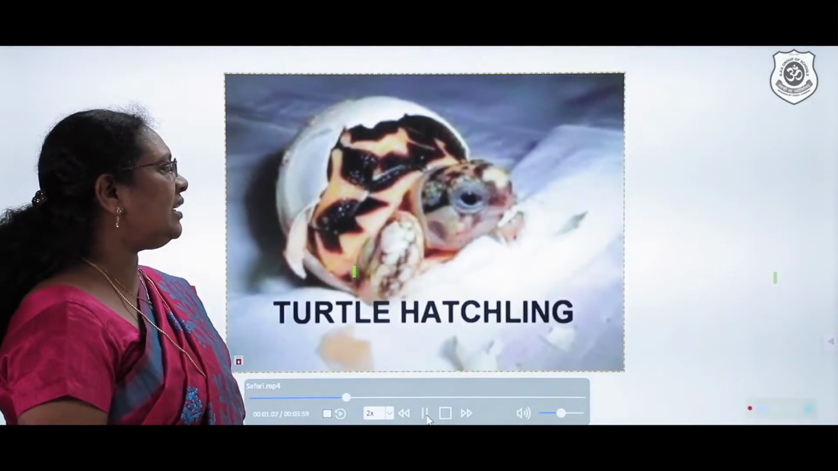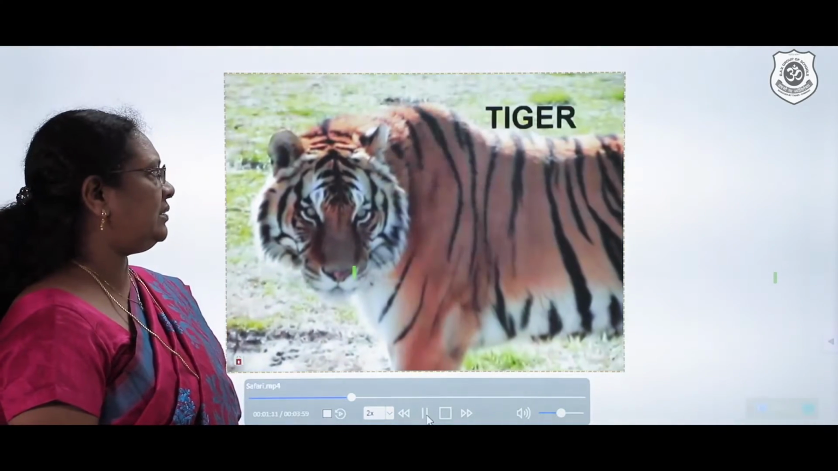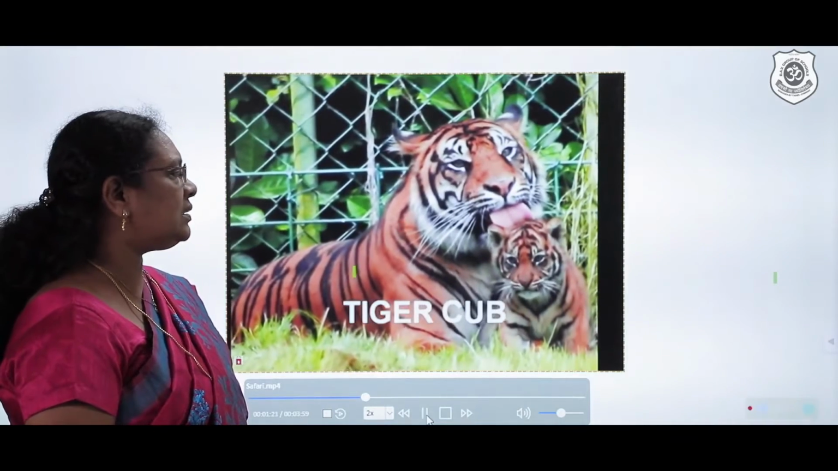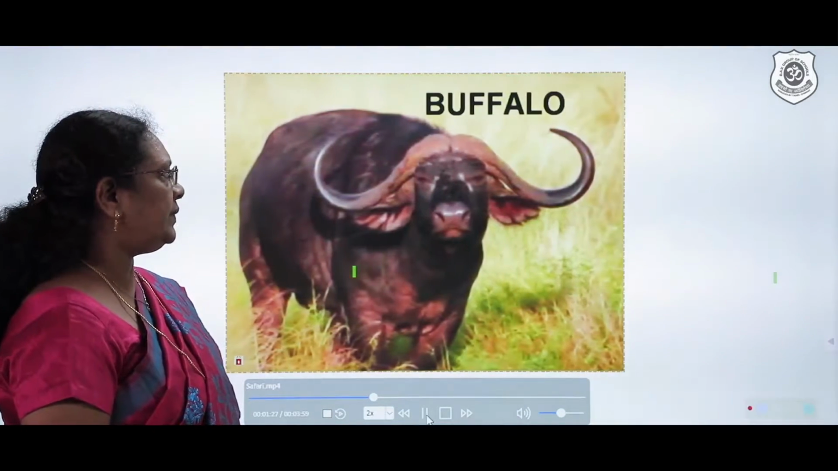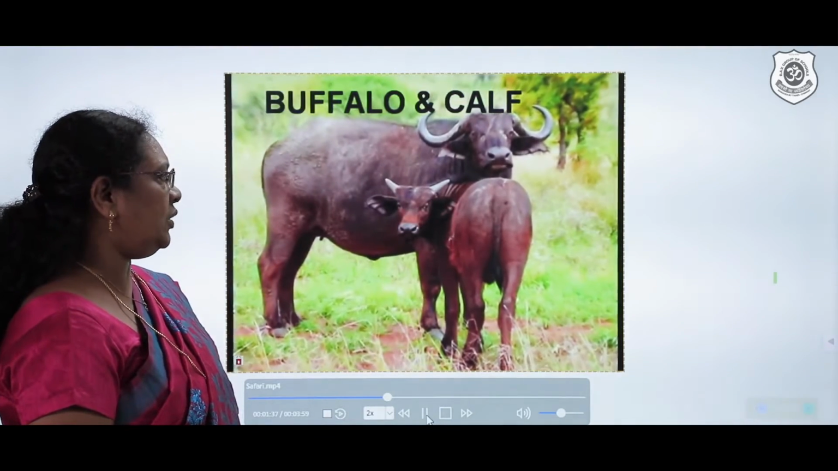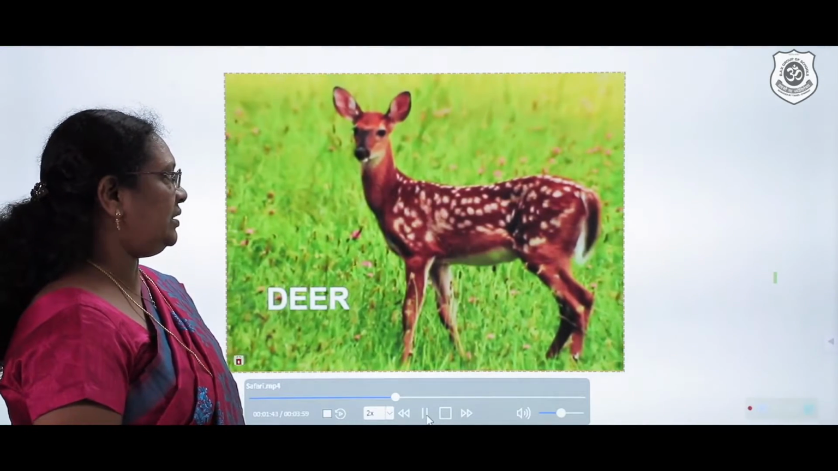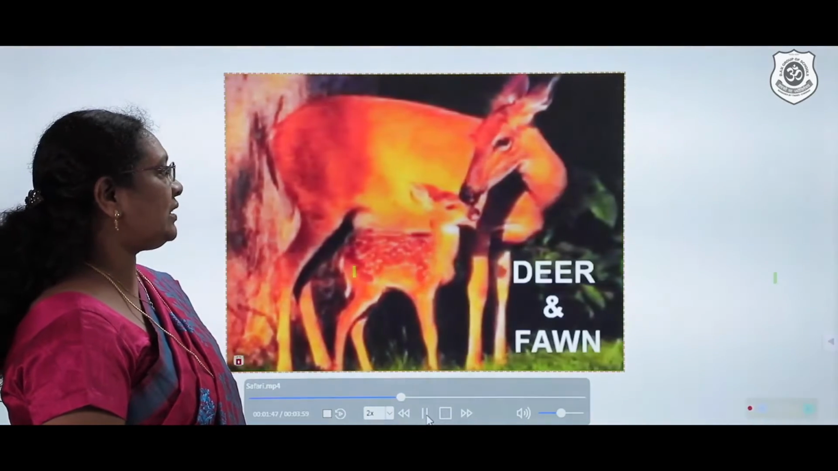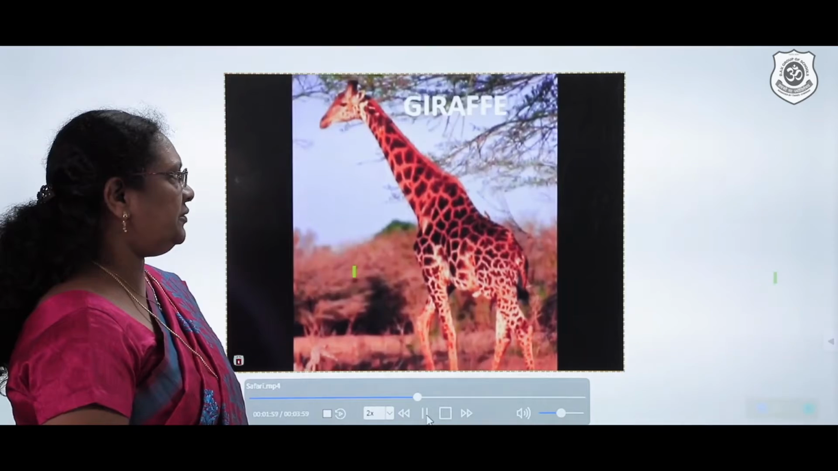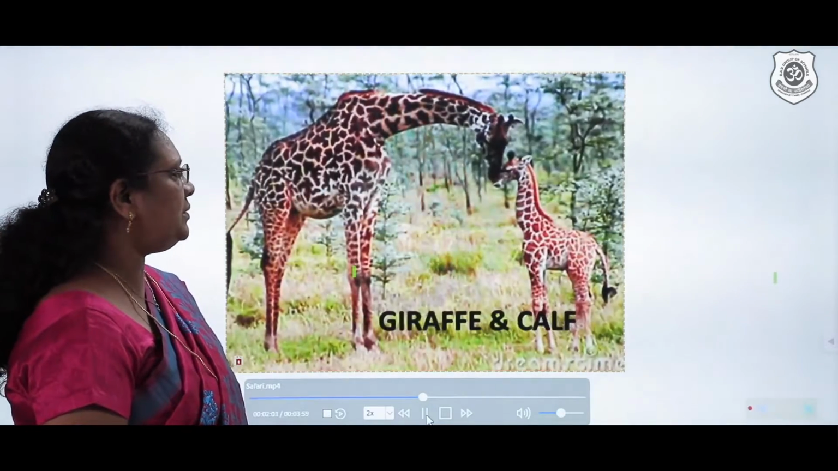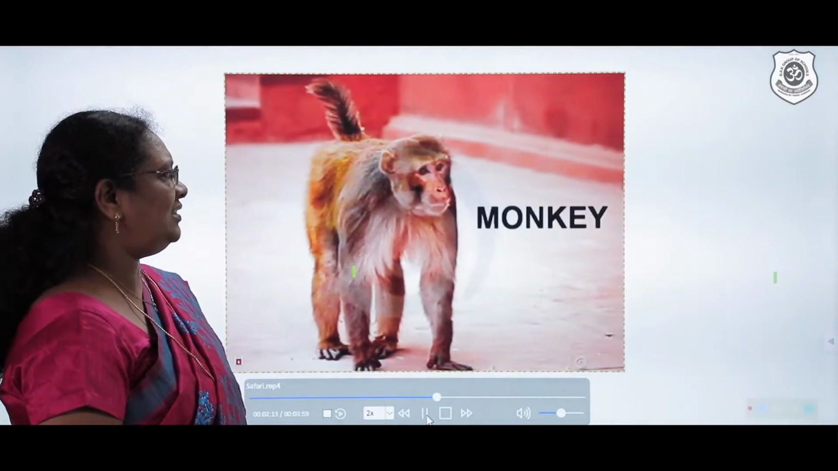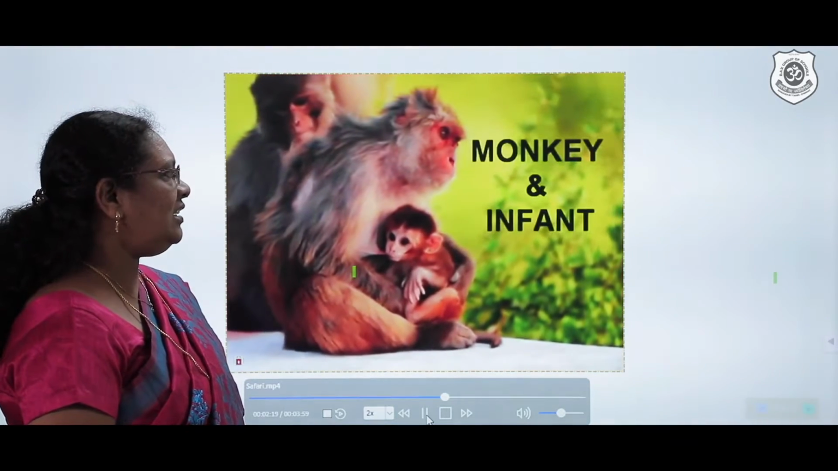You can see the turtle hatchling just coming out of the egg, tiger enjoying with its cub, showing its maximum love, buffalo spending time with his young one, deer looks really attractive, and we also see the deer with its fawn, giraffe, a real tall organism with its young one, calf, monkey and its infant.